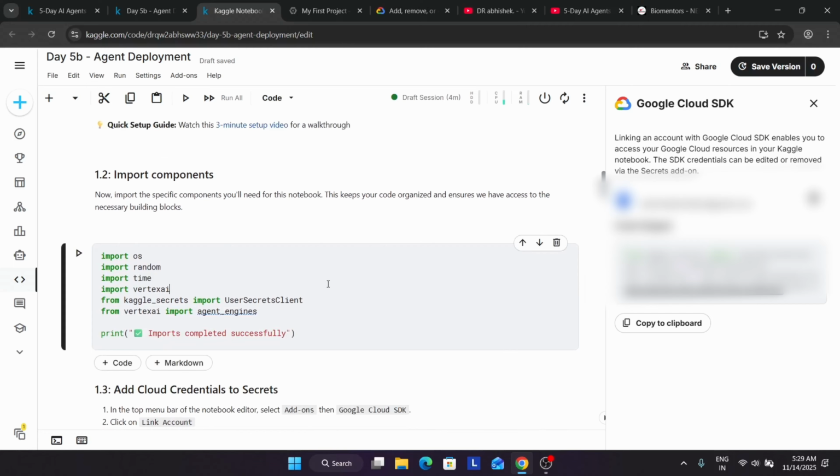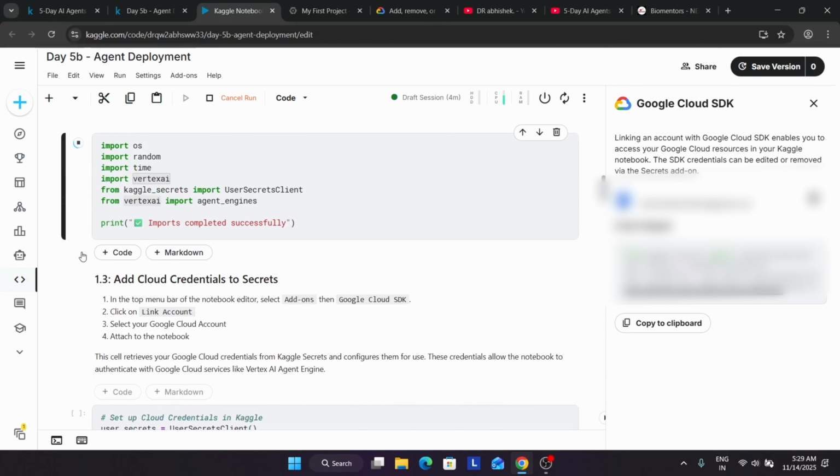First of all we have to import the components over here and wait for the components to get imported.